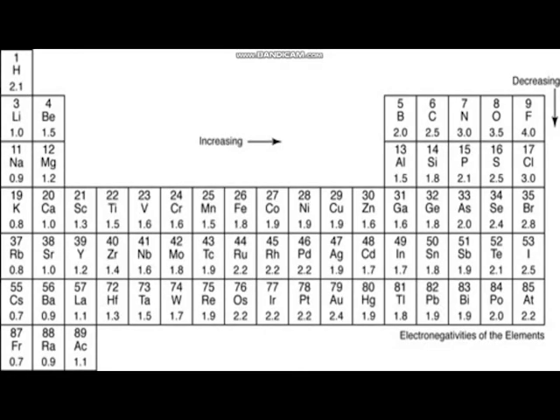This is a chart of electronegativity. Alkali metals generally have the lowest ones, and then alkaline earth metals have low ones as well. And as you move to the right, halogens right here have high electronegativity, and we don't look at noble gases because they won't be able to react.